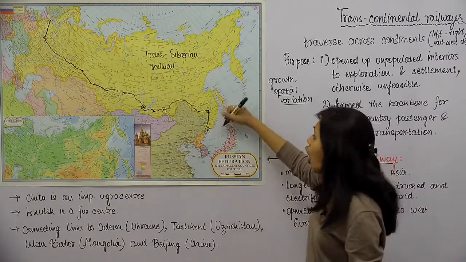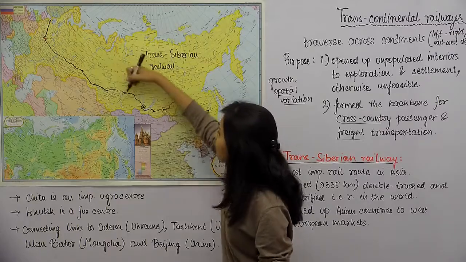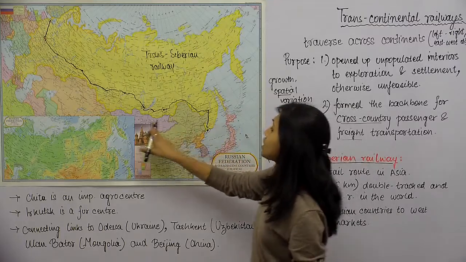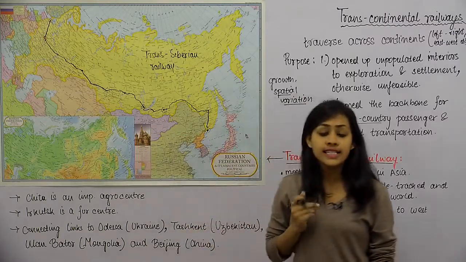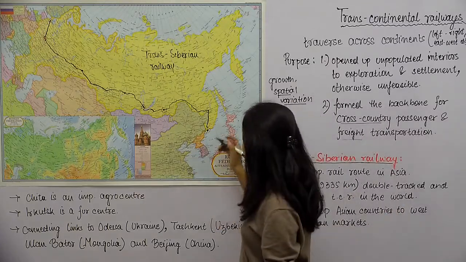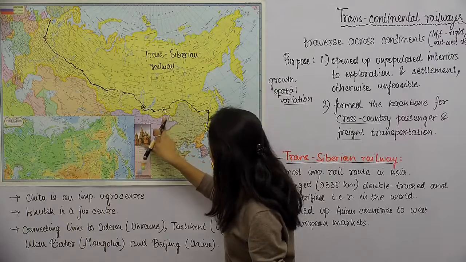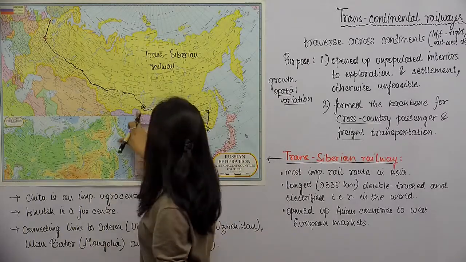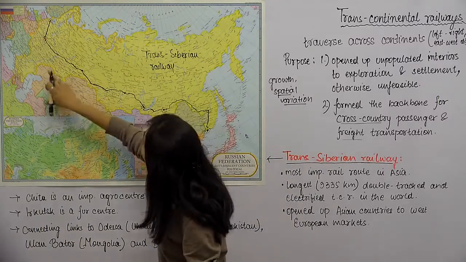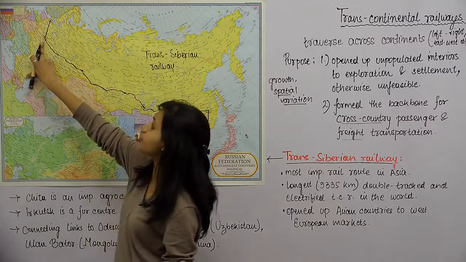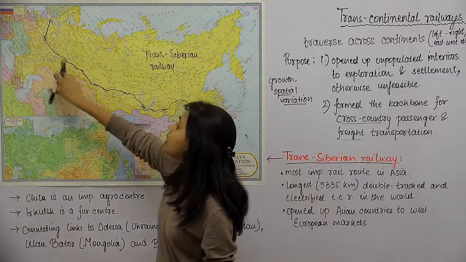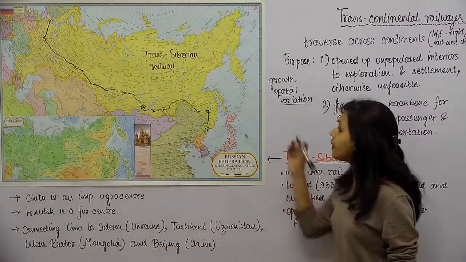So anyway, for starters here, it starts at Vladivostok in the east and it ends at St. Petersburg in the west. और इसके बीच में अगर आप देखेंगे तो there are several regions in which I have a few concentrated dots, and these dots are nothing but important stations or important centers that fall along this railway line. So we have Chita over here, we have something called Irkutsk over here, we have Novosibirsk, we have Moscow right over here, which is denoted by a red dot. तो ये सारे जो है ये important centers हैं इस railway route में जो पड़ते हैं.